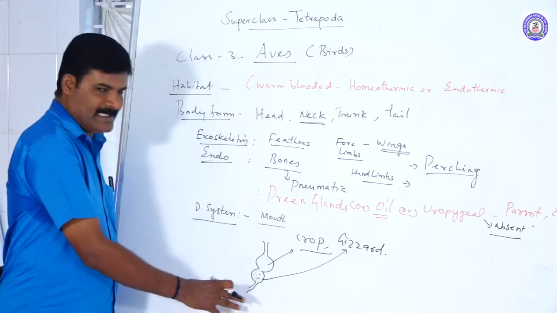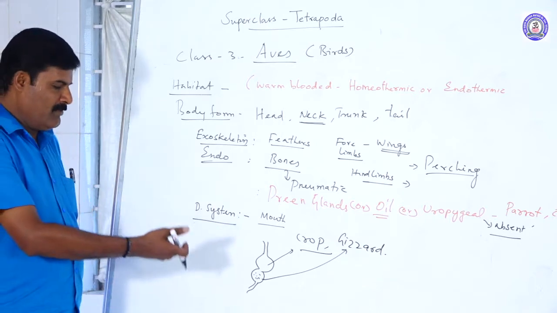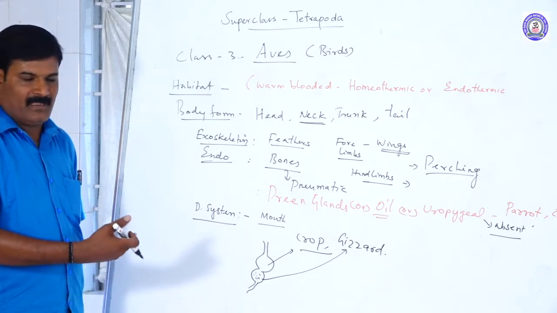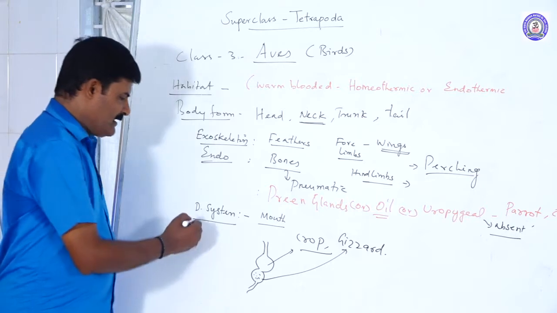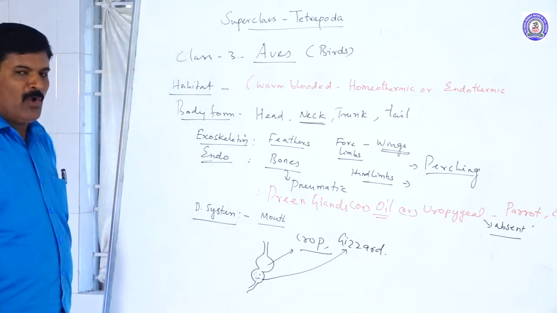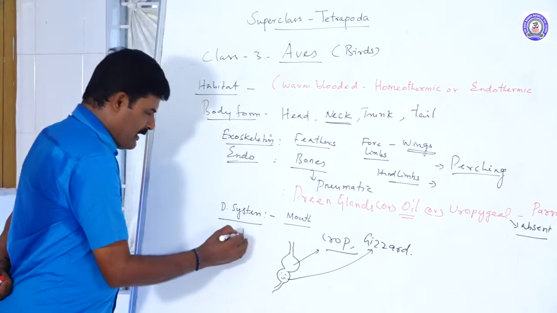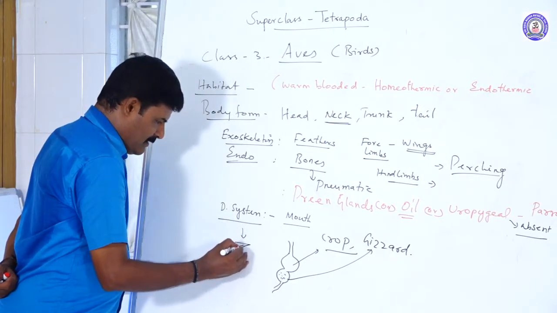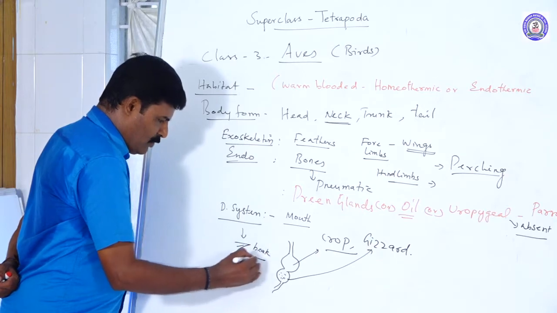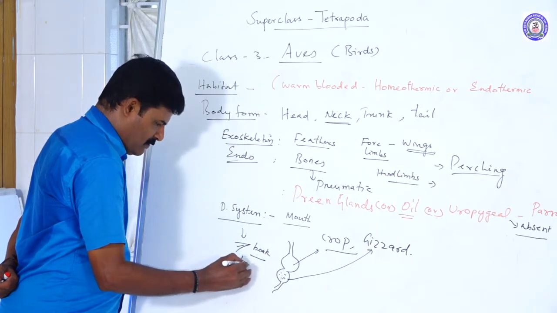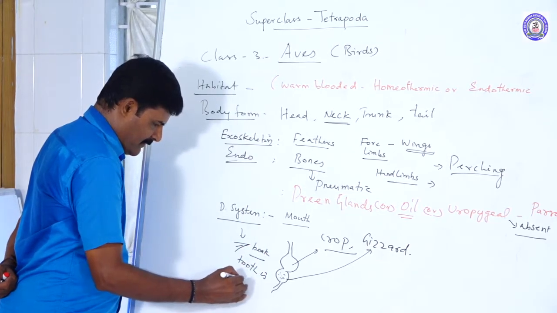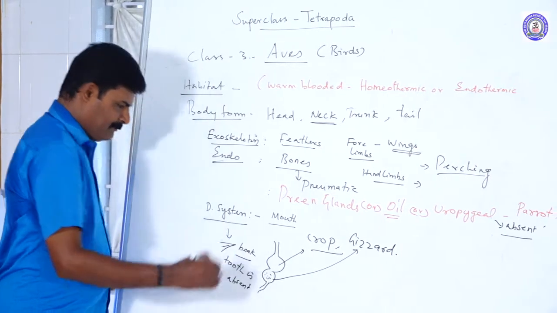The remaining structure is the same as in other animals, that means the small intestine, large intestine and the remaining parts. So these are the digestive system. They have a beak without teeth. Teeth are absent.